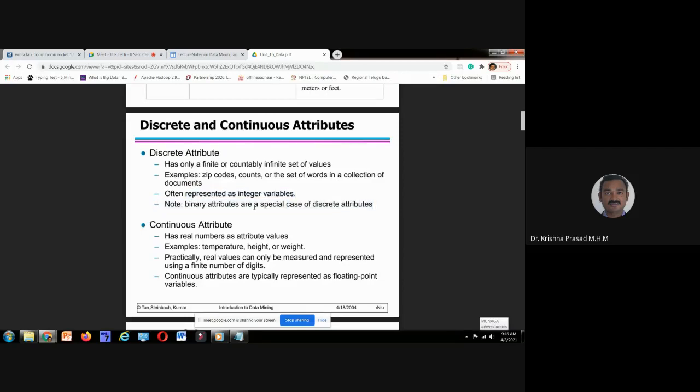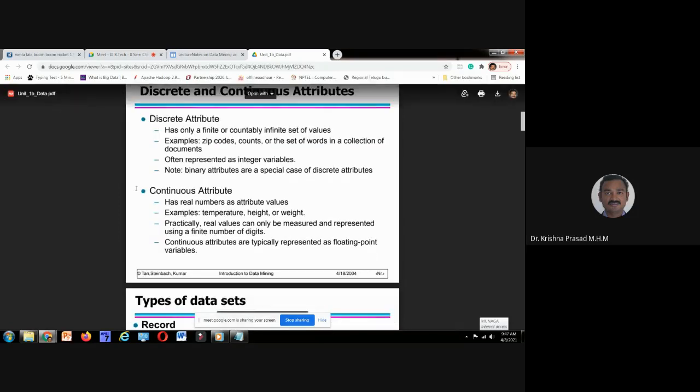We can discuss binary attributes. Gender, male or female, is sometimes represented in the form of 1 and 0. Whenever I represent male gender in the form of 0 or 1, I can say it's a binary representation. That is a discrete attribute. Okay?